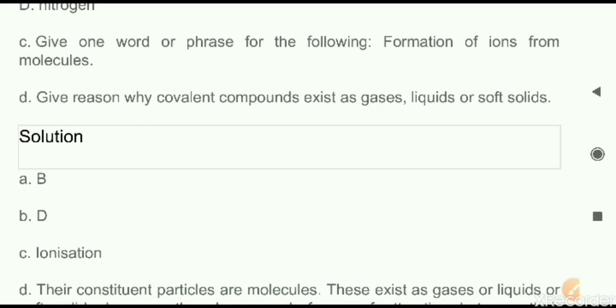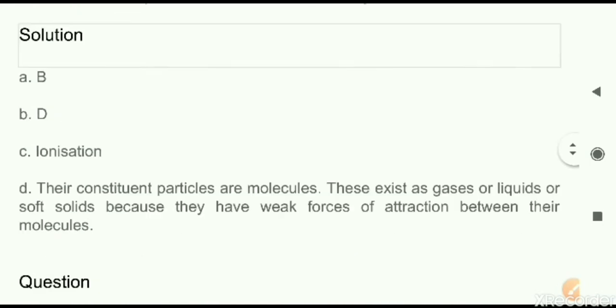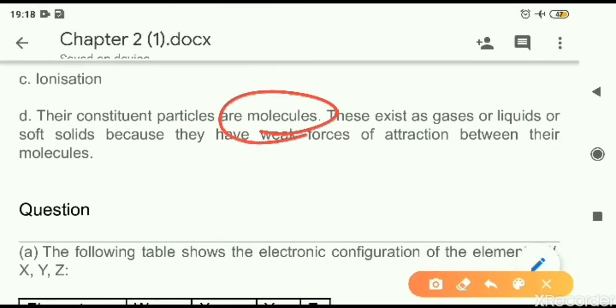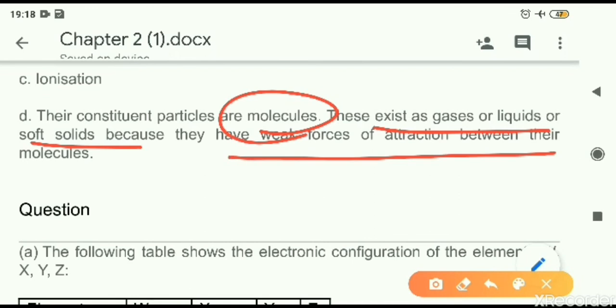Next, D part, give reason why covalent compound exists as gas, liquid and soft solid. These covalent compounds, they can exist in all three states of matter. What is the reason for that? Let us see here. The answer is given because they are present as molecules and they can exist in all the three states of matter due to the weak force of attraction. The force of attraction is not that much strong. That is why the covalent compounds can exist in all different forms of matter, solid, liquid as well as gas.